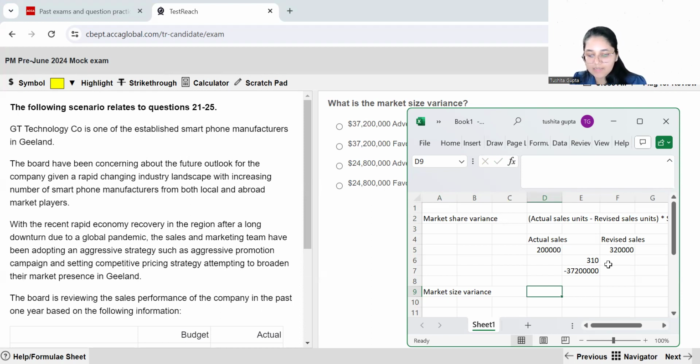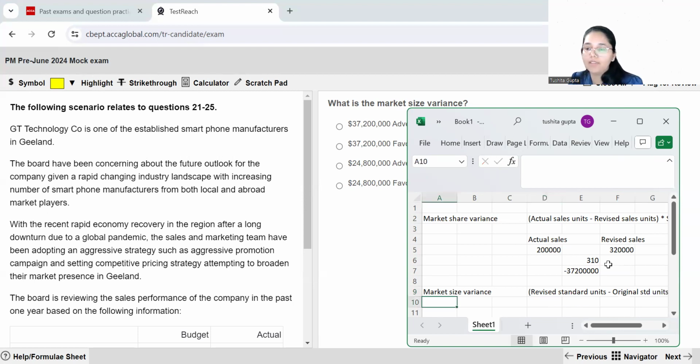market size variance is calculated using revised standard sales units minus your original standard, that means your budgeted units, and this needs to be multiplied by the standard contribution.